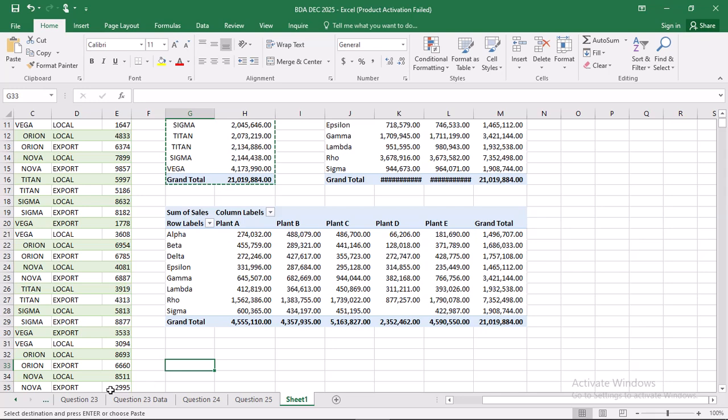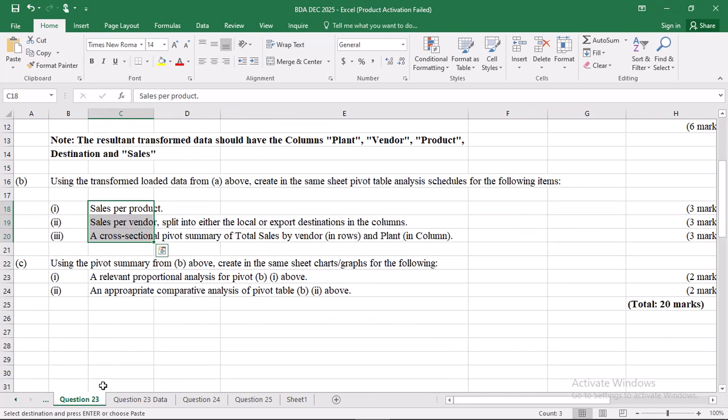Then if I go back to the question, it says there, using the pivot summaries from B above, create in the same sheet charts or graphs for the following: A, a relevant proportional analysis for the pivot table in B1 above, then B, an appropriate comparative analysis for the pivot table in B2 above. So proportional is a pie chart; comparative can either be a clustered column or a clustered bar.